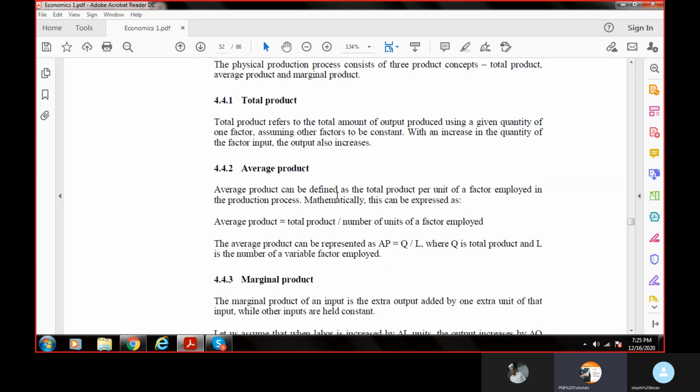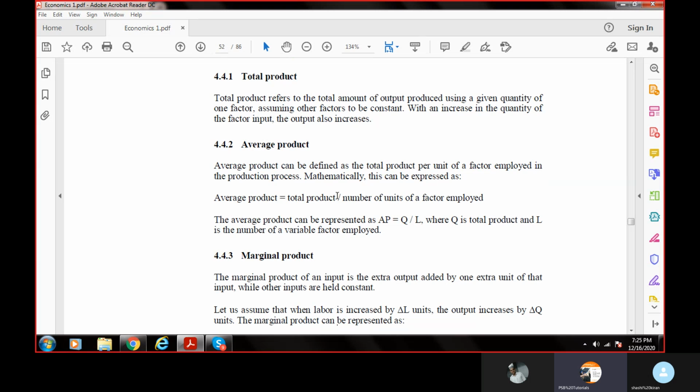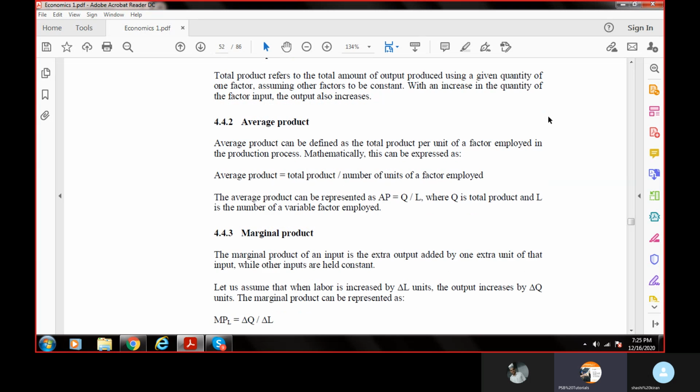So total product simply means the total production we are talking about. Now, average product, we all know what average product is. Average is simply the total product divided by the number of units of a factor employed. Let's say I have used 10 laborers for producing 1000 pieces of papad. Then the average product per laborer would definitely be 1000 divided by 10, which is equal to 100.